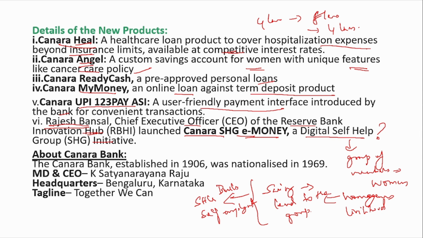So when was Canara Bank established? It was established in 1906 and it was nationalized in 1969. The MD and CEO is Satyanarayana Raju. It's headquartered in Bengaluru and the tagline is Together We Can.